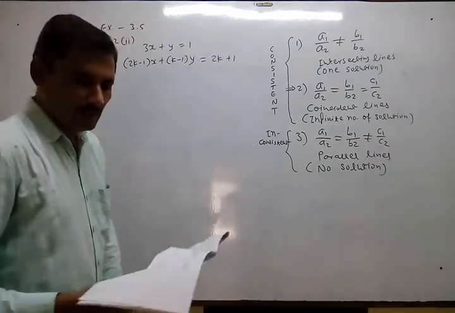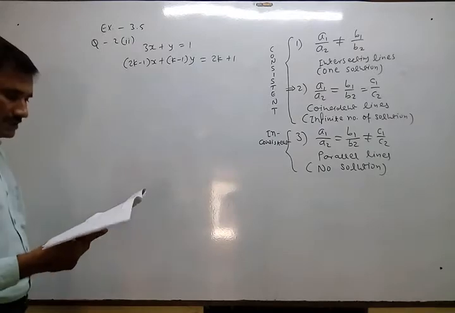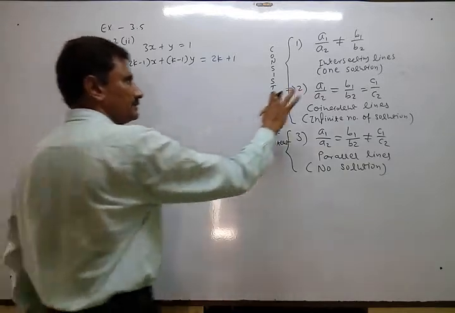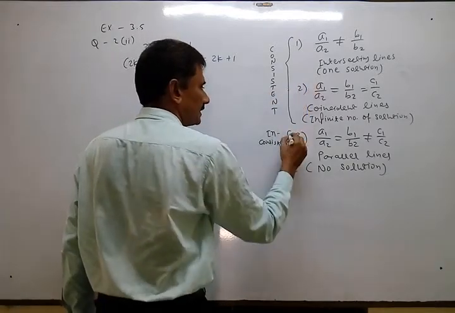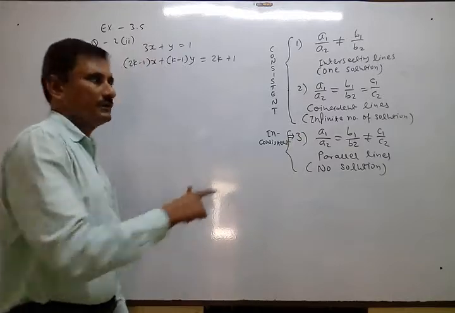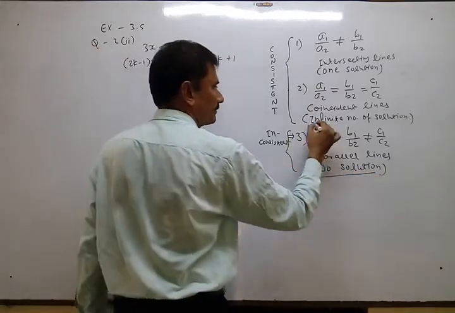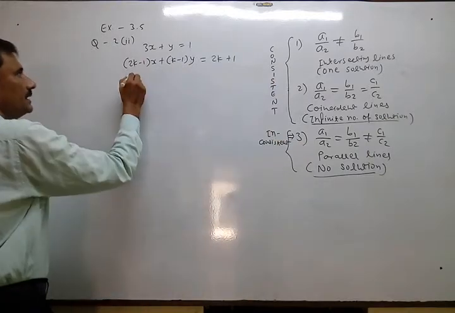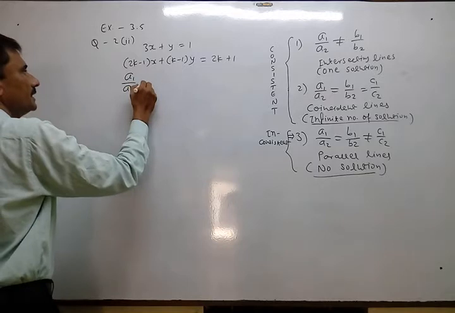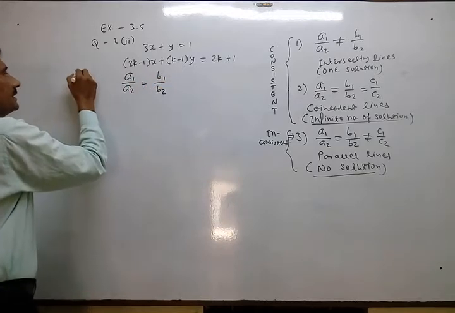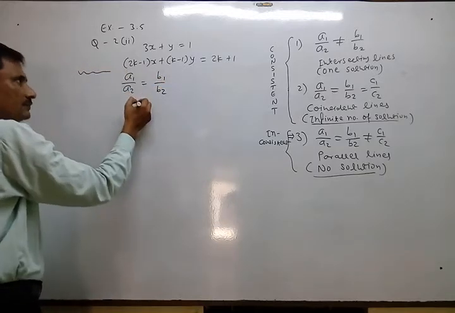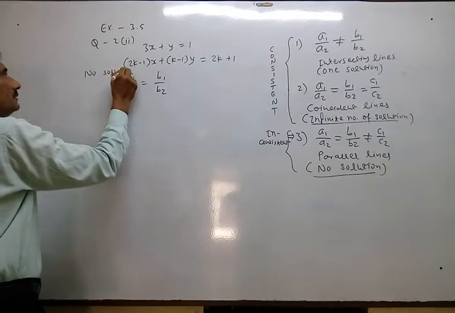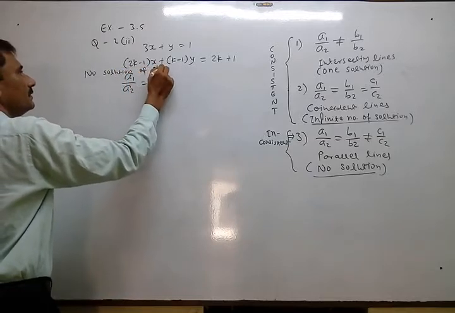Okay, k. 3x plus y equal to 1, 2k minus 1 x, k minus 1 y, and 2k plus 1 again. Write down first of all the condition. The condition applicable is this one. Why? No solution is given. In the previous one, infinite number of solutions. So I just write that condition: A1 upon A2 equal to B1 upon B2. You can write here, there is no solution of the given pair of linear equations, therefore this.